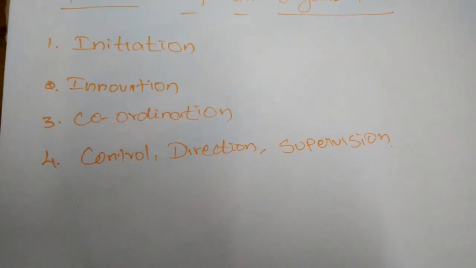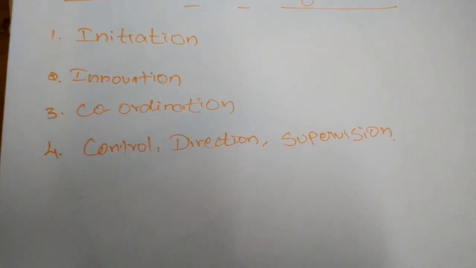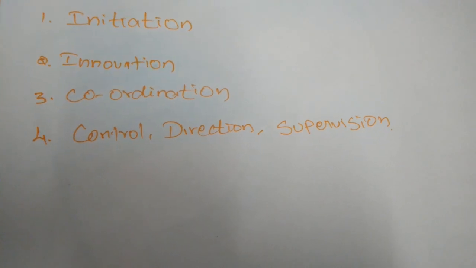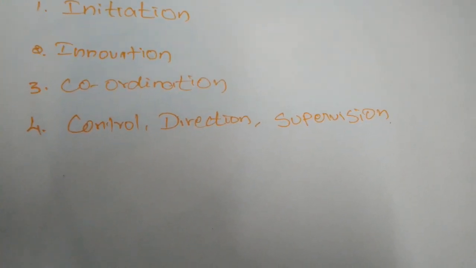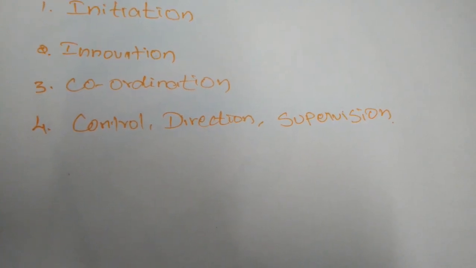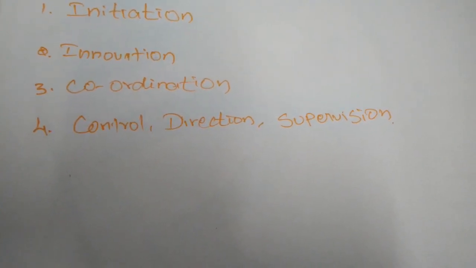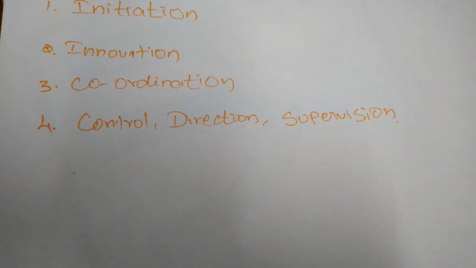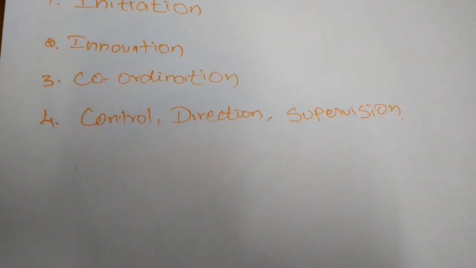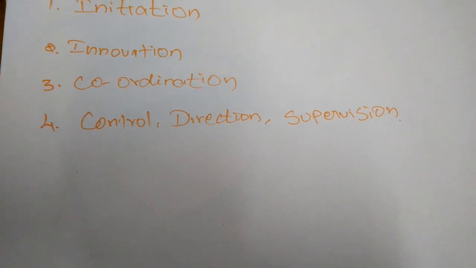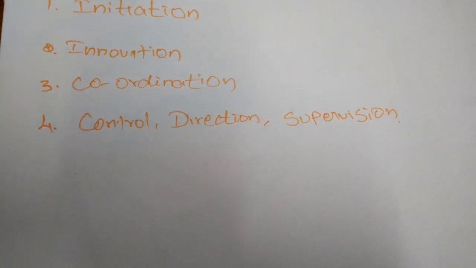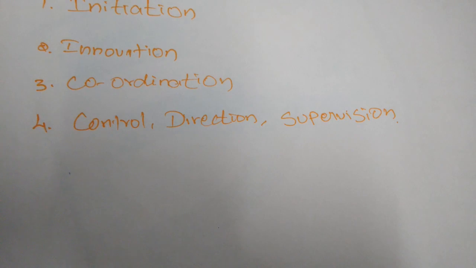Next, control, direction and supervision. So these three things also have to be taken care of by the organizer. An organizer controls so that nothing prevents the organization from achieving its goal. He directs the factors to get better results and supervises for the efficient functioning of all.